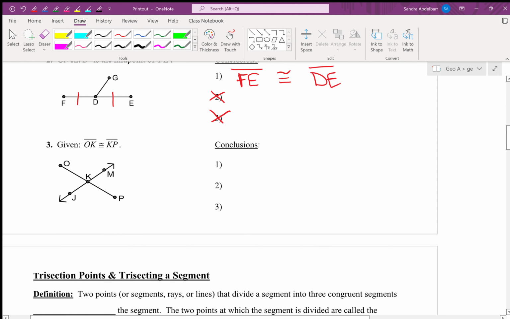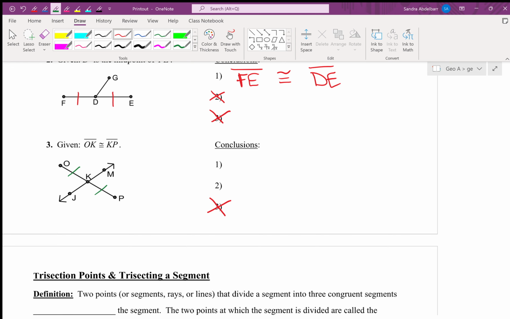All right, number 3, I'm only going to come to 2 conclusions. I only want 2 conclusions. So the given information is telling us that segment OK is congruent to segment KP. If segment OK is congruent to segment KP, there's 2 different conclusions we can come to. Jerry? Bisects.